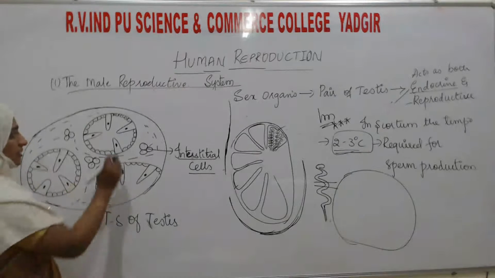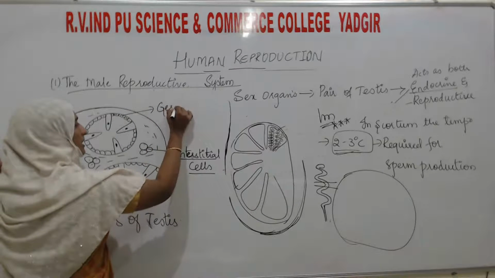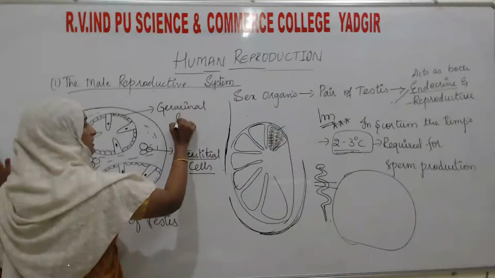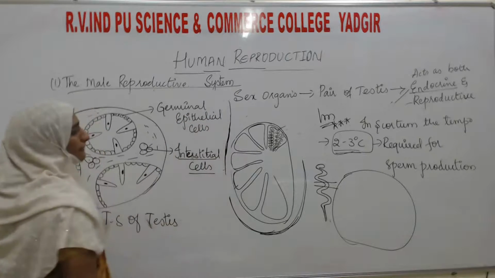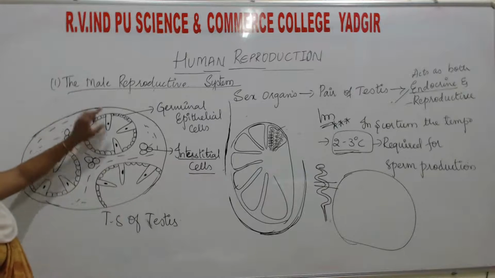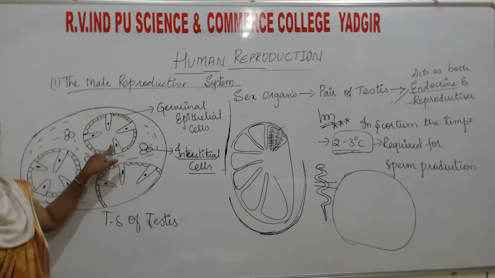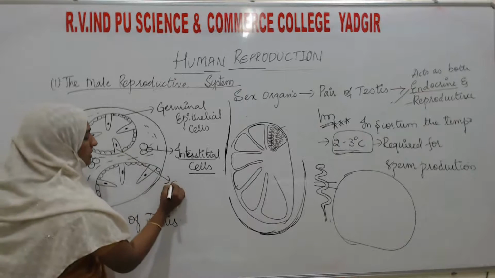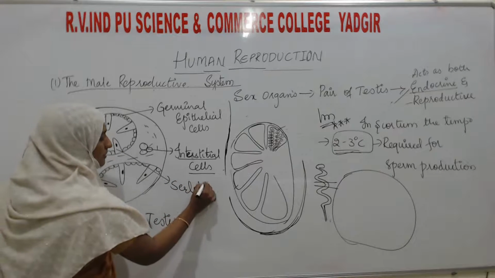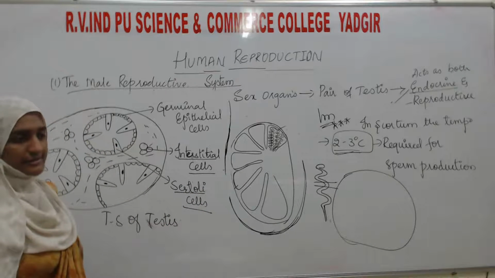Okay, next, the cells which are lined to the seminiferous tubule are the germinal epithelium or germinal epithelial cells. Here you can see, here it is lined. Along with those cells, there will be some elongated cells, which are broad. These cells are known as the Sertoli cells. What is it known as? These cells are known as the Sertoli cells.